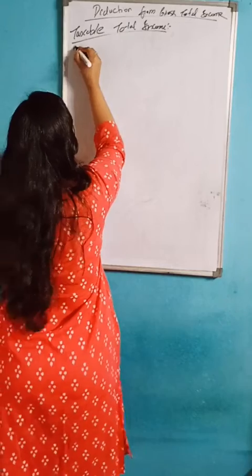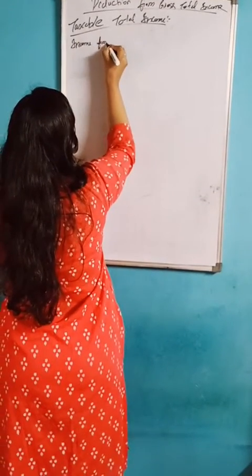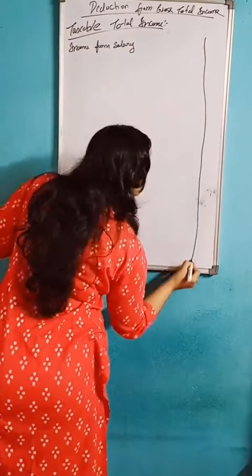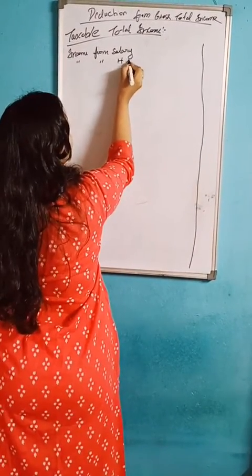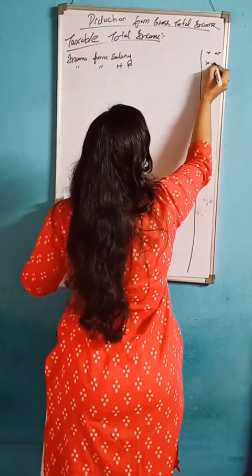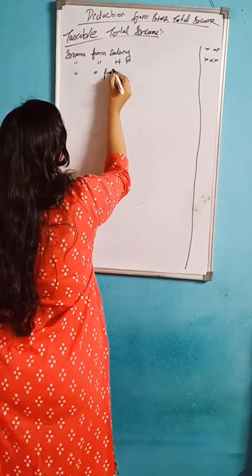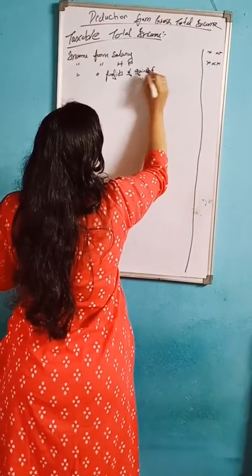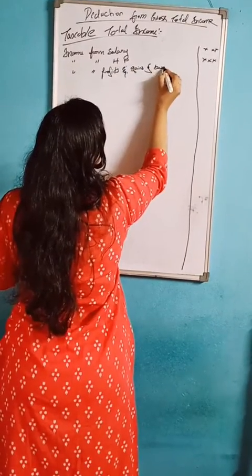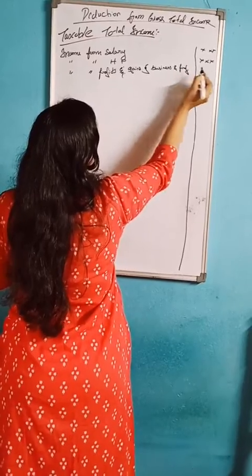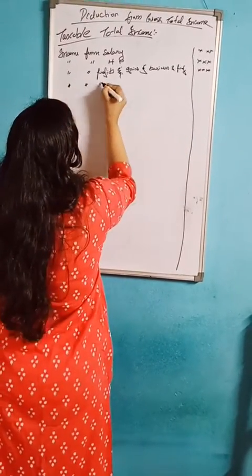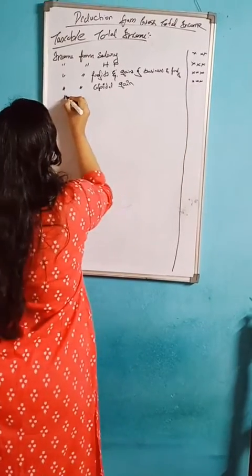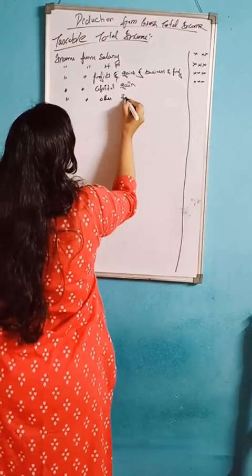What is it? Income from salary, income from house property, income from profits and gains of business and profession, income from capital gain, income from other source.